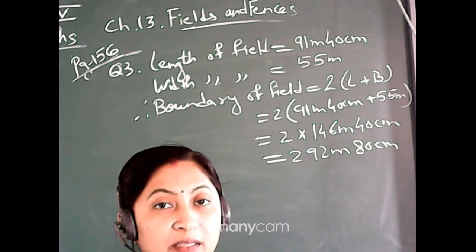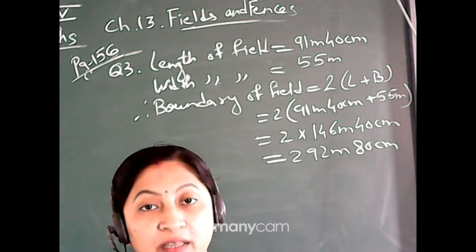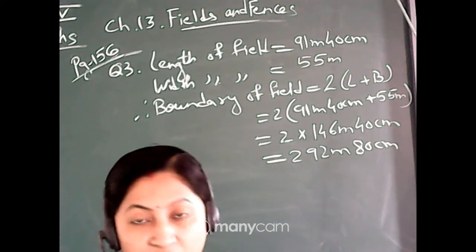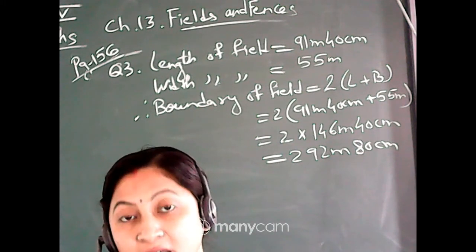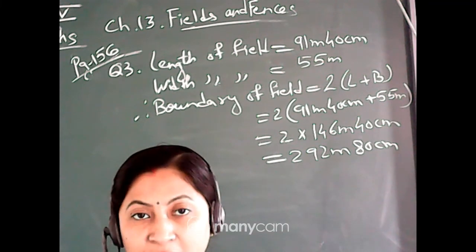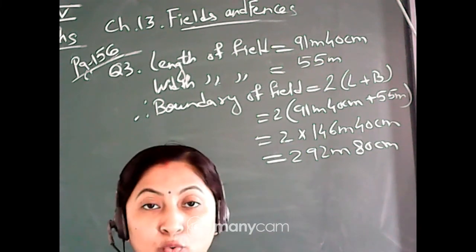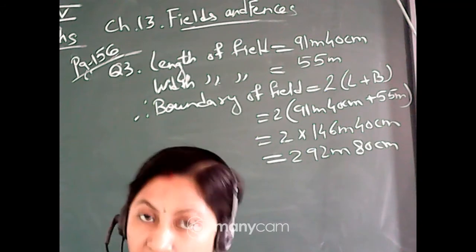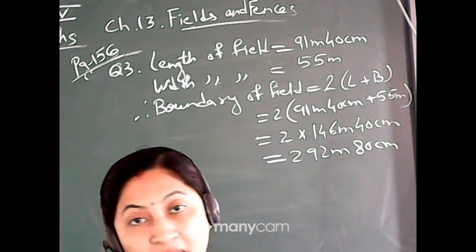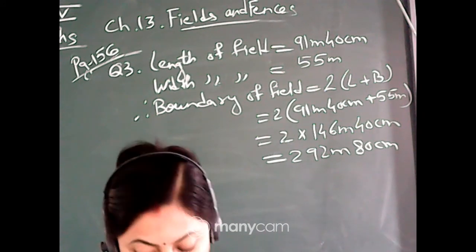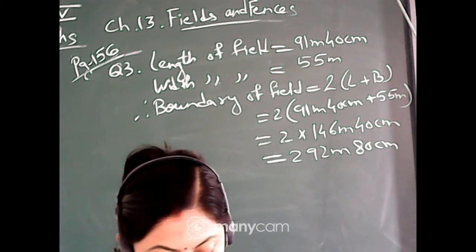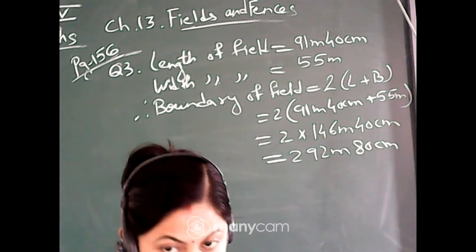For finding the bigger one, she has to find the area. That means whatever space is enclosed in garden 1, that is the area of garden 1. And what is the space involved in garden 2? That is the area of garden 2. So first of all, she will find the area, and then will decide which one is bigger. Okay. Come activity.